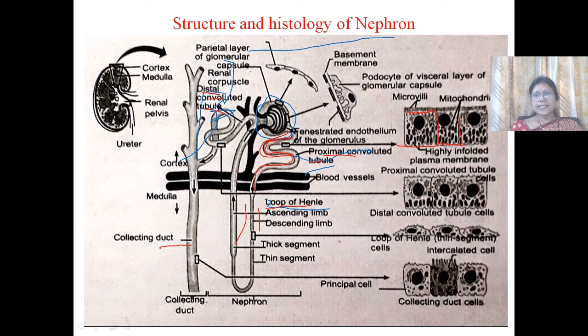These cells have microvilli at their surface, that is the brush border. This brush border increases the reabsorptive surface area. The apex of the cell's surface also consists of transporters called aquaporin 1.